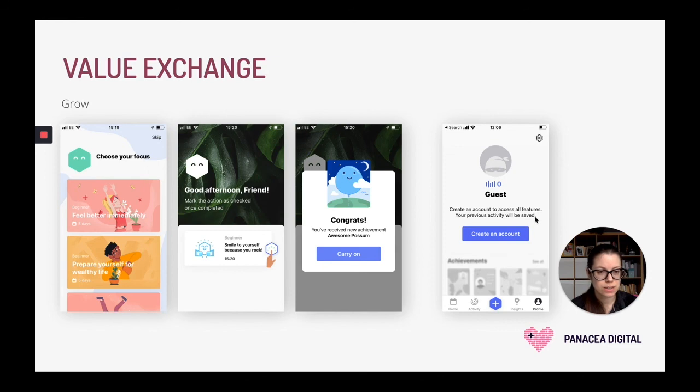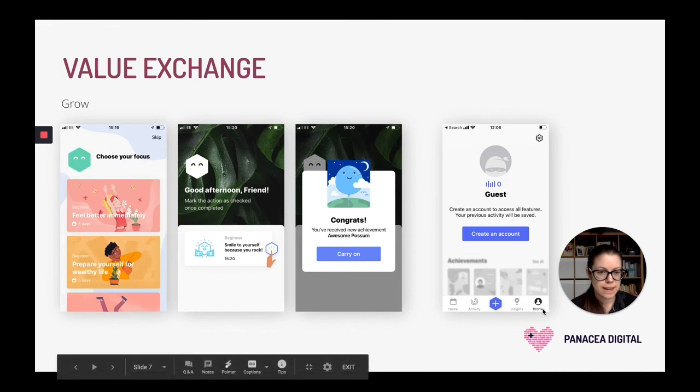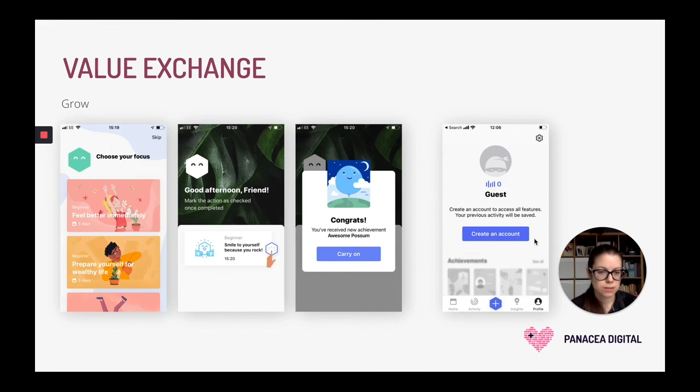And then as you can see, they're asking me to create an account while I'm already within the app. If I go into my profile, I can see that I've been using this app as a guest and I can create my account. And I can even see that if I create the account, probably I will be able to see more of the achievements and the badges that I've received.